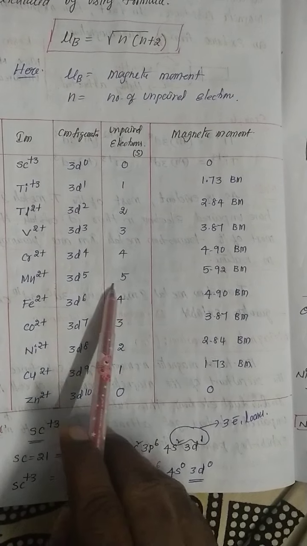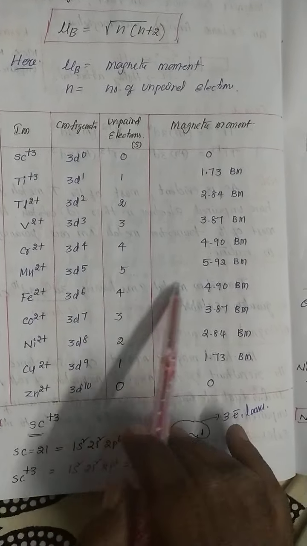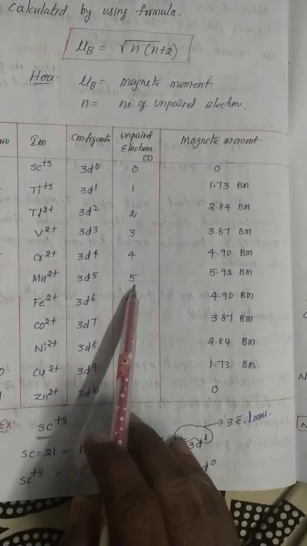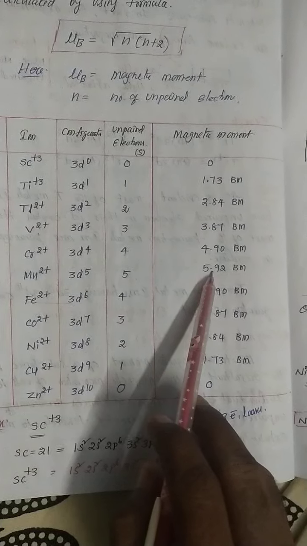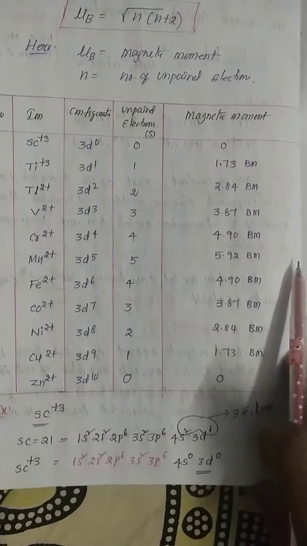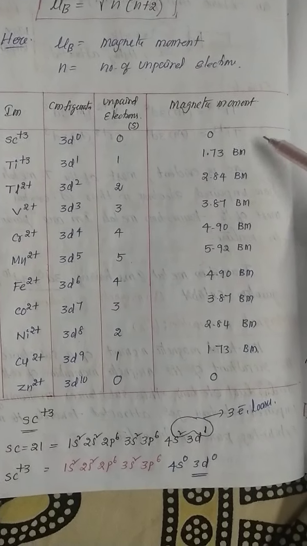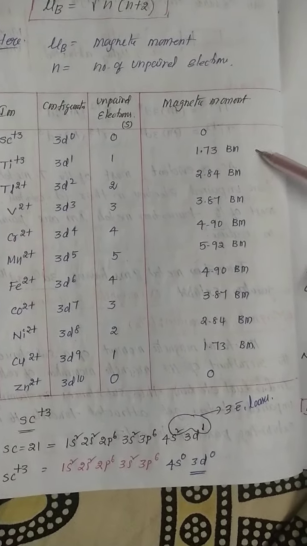So generally, my dear students, in any d orbital the maximum unpaired electrons are only 5. So that is the 5. If the 5 unpaired electrons are present in the d orbital, the magnetic moment value is 5.92 Bohr magneton. So one important point, my dear students, if you learn these 5 values, only 5 values are enough.